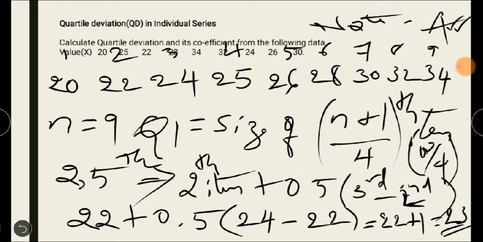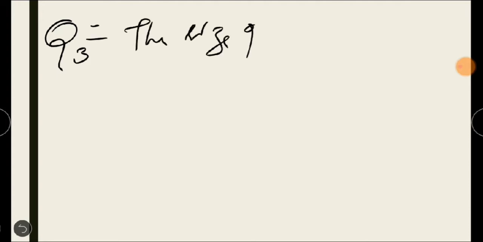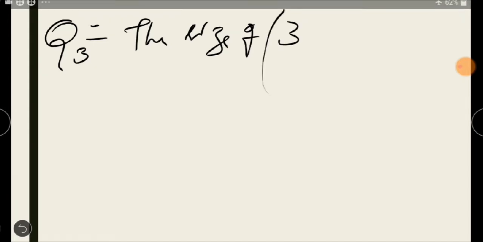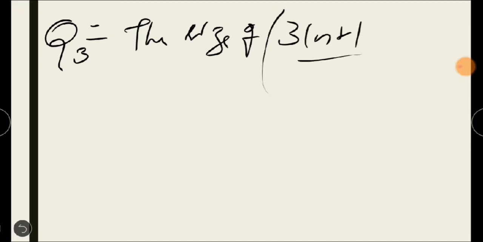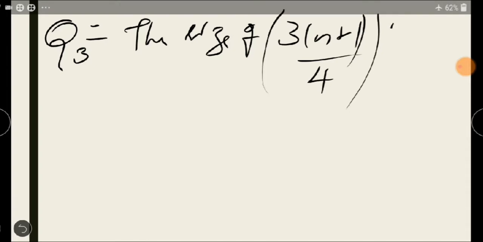Q1 is 23. Next we have to calculate Q3. See, Q3 is equal to the size of 3 into n plus 1 by 4th item, right?